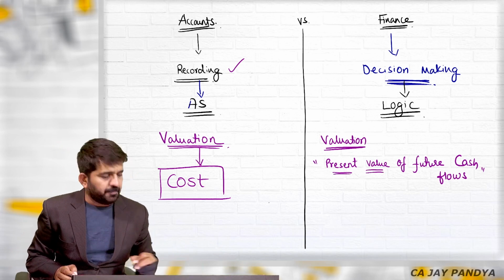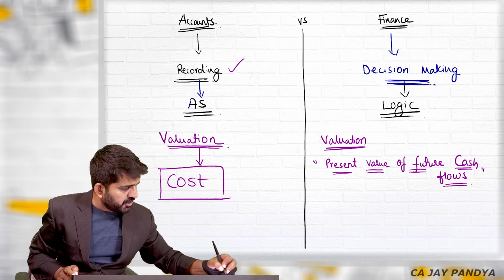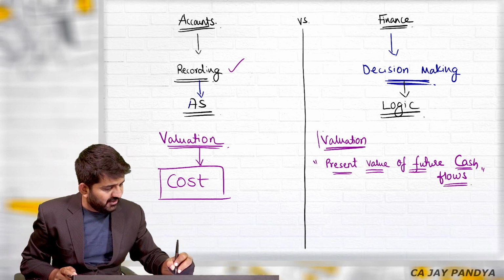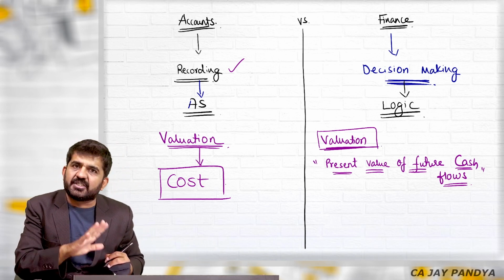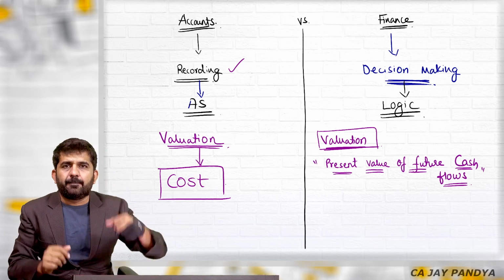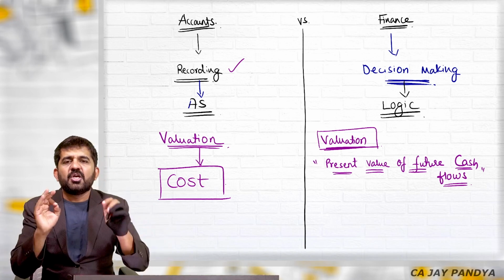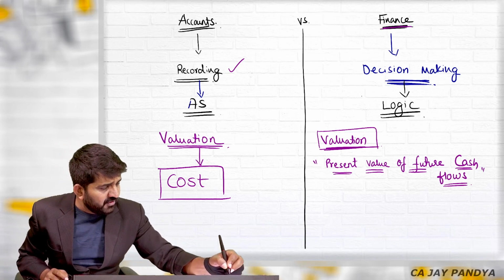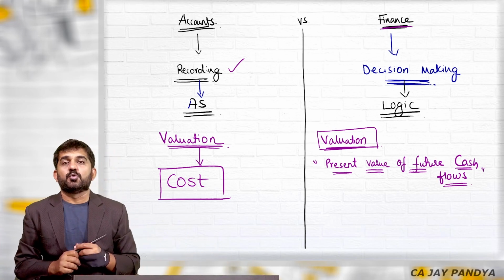You find out the present value of future cash flows. You will be getting valuation in finance. Sir, how is Reliance valued in the same manner? How is this pen valued in the same manner? How is a country valued in the same manner, if you are in the concept of financial management? So, in financial management, what will be valuation? Present value of future cash flow.